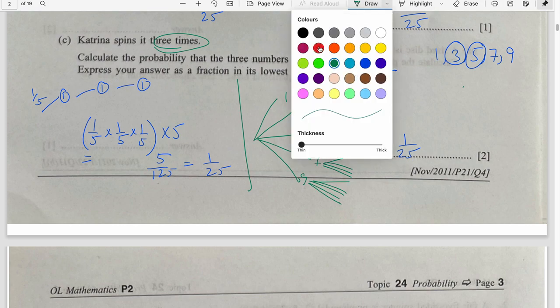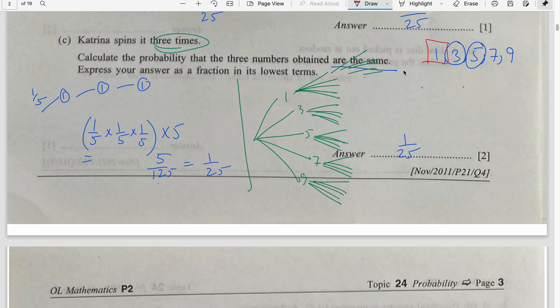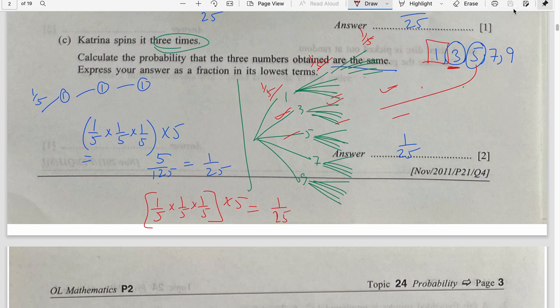So what is actually happening when you see all 3 attempts as same number is 1, 1 and 1. So probability of 1 is 1 by 5, 1 by 5 and 1 by 5. When you see all 3 as 3, so 3, 3, 3 would be 1 by 5, 1 by 5, 1 by 5. For 5 again, 1 by 5, 1 by 5, 1 by 5. So this thing is repeating itself 5 times. So you write it for once, 1 by 5 times 1 by 5 times 1 by 5, because the probability is not changing. It is a spinner and the total is not reducing, and this occurs 5 times. So you get 1 over 25. Is it clear now?